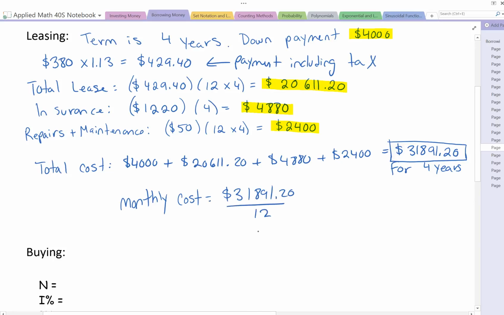Now, not just dividing by 12, because if we divide only by 12, that's just the 12 months, but also divide by 4 years, right? So 12 times 4, because that's how many months there are in the 4 years. Doing that, you get $664.40 per month.